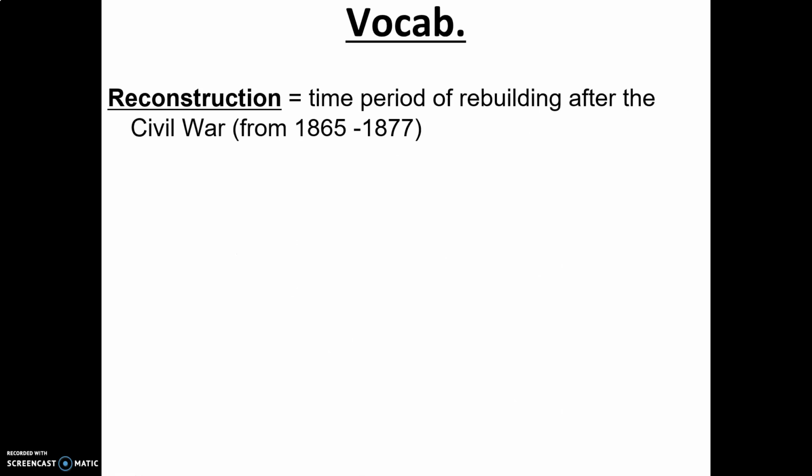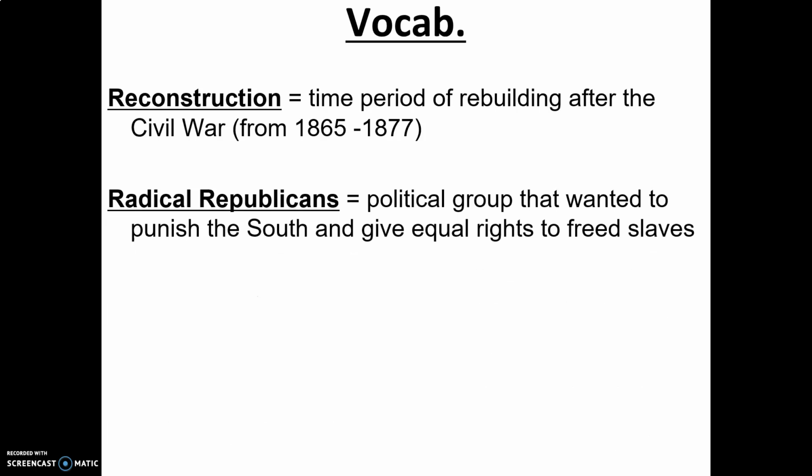All right, moving on. So first vocabulary word, we have Reconstruction, time period of rebuilding after the Civil War. We went over that. Radical Republicans. Remember, political group that wanted to punish the South and give equal rights to freed slaves. So they genuinely care about these African Americans, but they just cannot stand the Southern white people. So they hate the Confederates. They hate the soldiers that fought for the South. They want to punish the South forever because of what they did to freed slaves. So many of the radical Republicans are abolitionists, but they're extreme abolitionists.